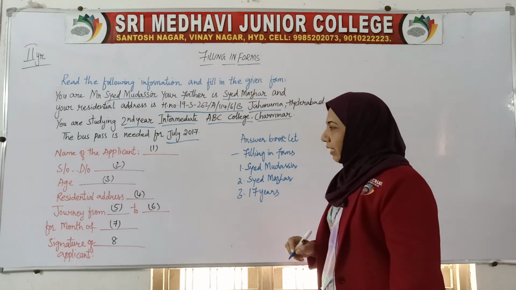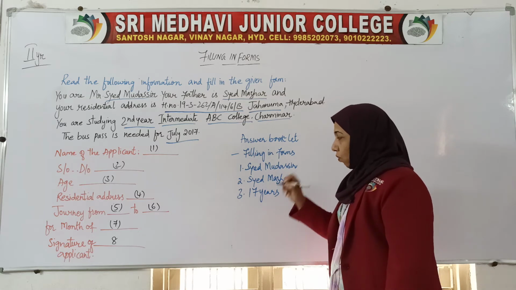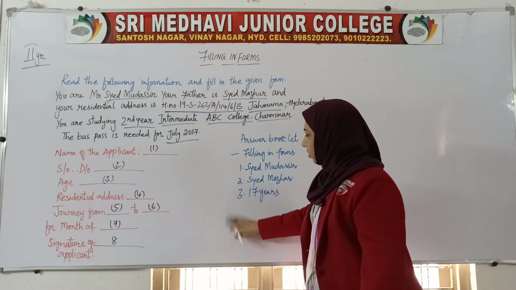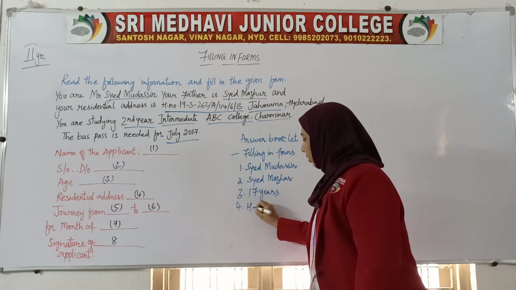Now the fourth one is your residential address. What is the residential address being mentioned? Here, the house number, the whole thing you have to write down.